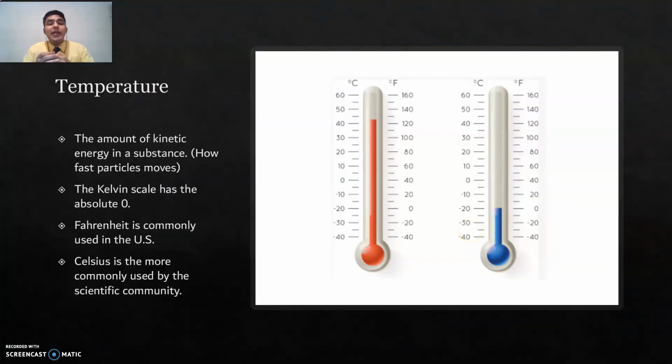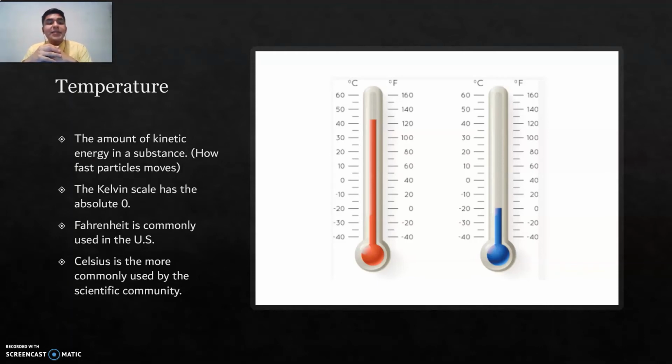Now we have temperature, the amount of kinetic energy in a substance, or how fast particles move. Probably our eyes cannot see it, right? But all of the particles, all of the atoms that compose a certain substance are constantly moving. When they are cold, they are moving, but just a little bit. And when they are hot, they start moving way more. And the Kelvin scale has the absolute zero.